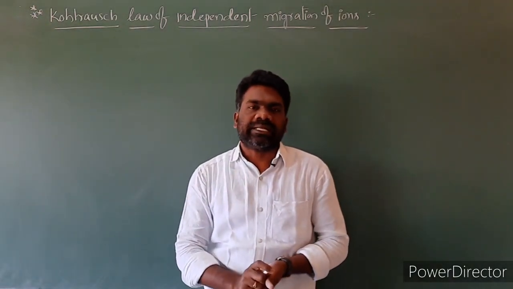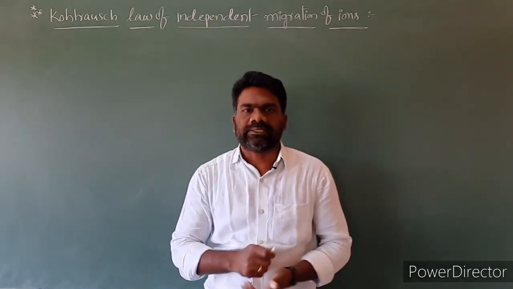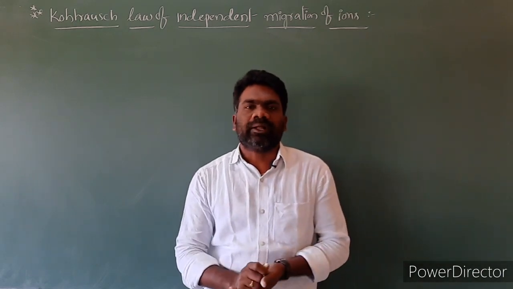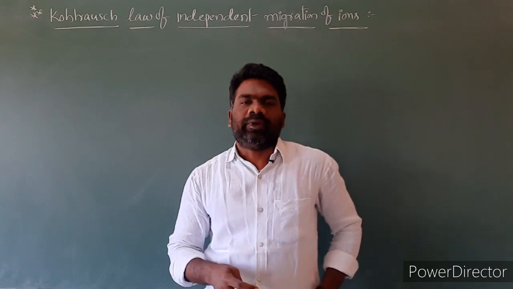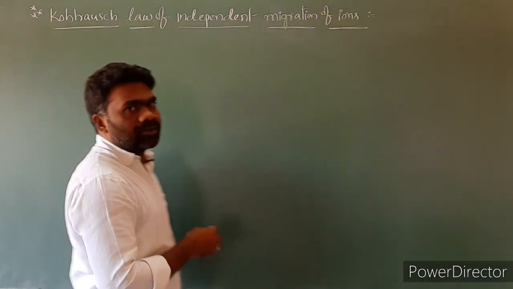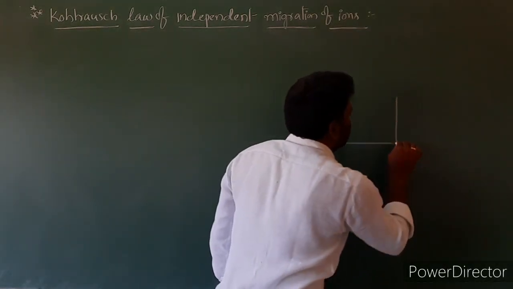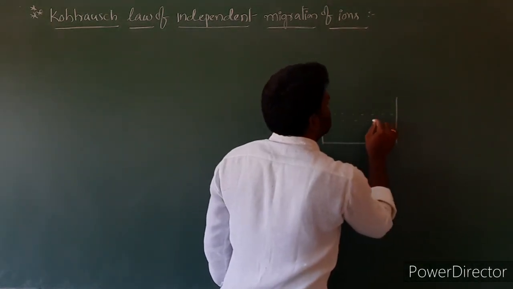The Kohlrausch law states that the limiting molar conductivity of electrolytes can be represented as the sum of the individual contributions of cations and anions of electrolyte. What is the meaning of this statement? Let us understand by taking an example. I am taking an electrolyte solution that contains Na plus and Cl minus ions. I am taking water.